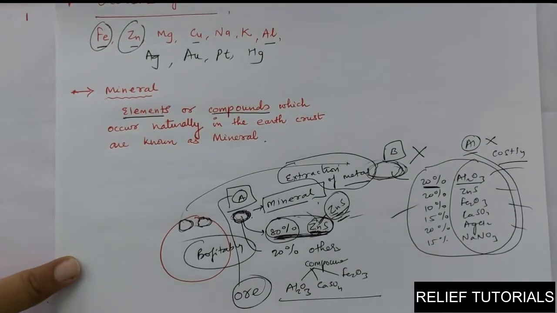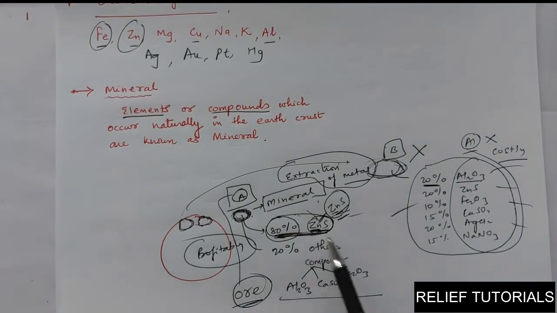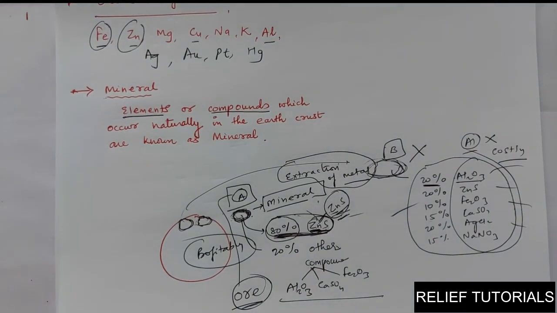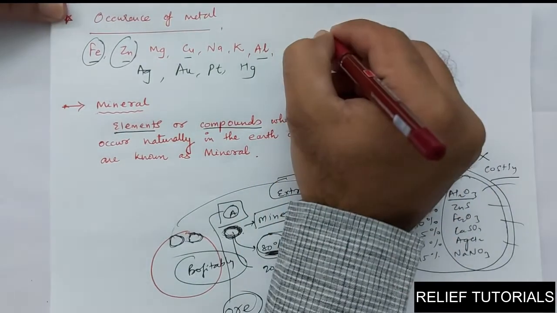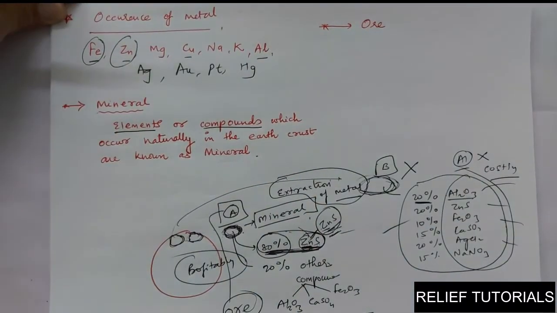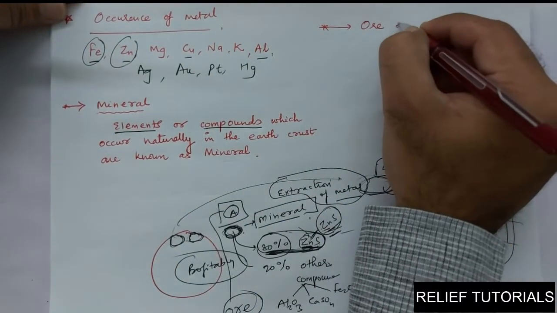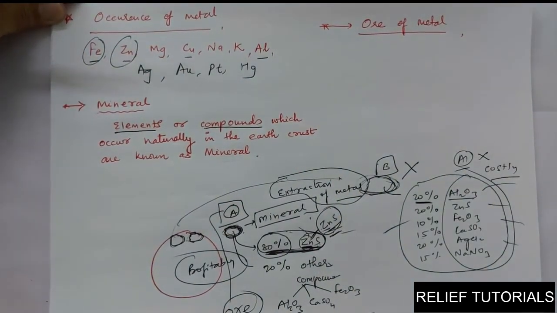The new word for you is what? Ore. Ore means the mineral which contains one of the metallic compounds in the majority amount, and from which the metal can be extracted profitably is called an ore of the metal. So the new word for you here is what? What do you mean by ore? Ore of metal.